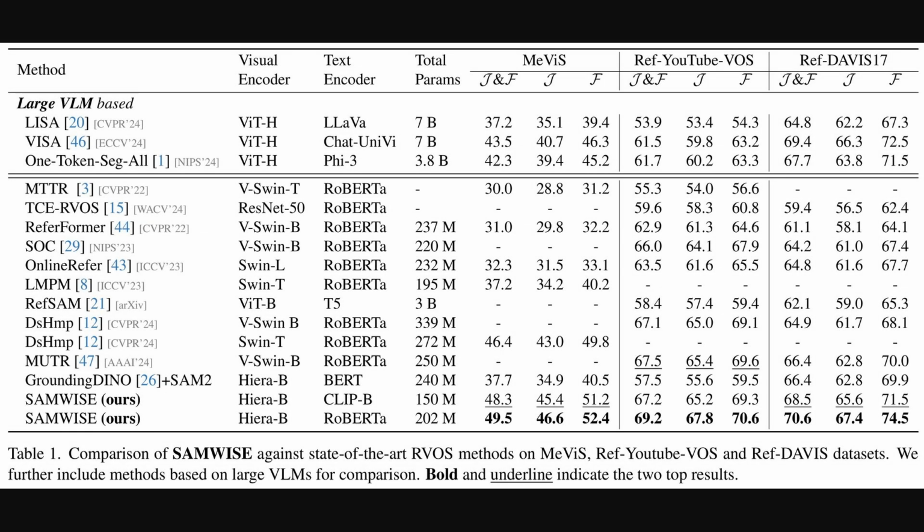So, we've seen how all these components, the cross-modal temporal adapter and the conditional memory encoder, work in theory. But how does it all stack up in practice? Well, this table shows the results. It compares SAMWISE against other top methods on several video benchmarks. The scores are J, F, and J&F, where J measures the accuracy of the segmented shape, and F measures the accuracy of its boundary. And as you can see, SAMWISE in the bottom rows consistently outperforms the competition across all datasets, including MeViS, Ref-YouTube-VOS, and Ref-DAVIS17, with the highest scores.